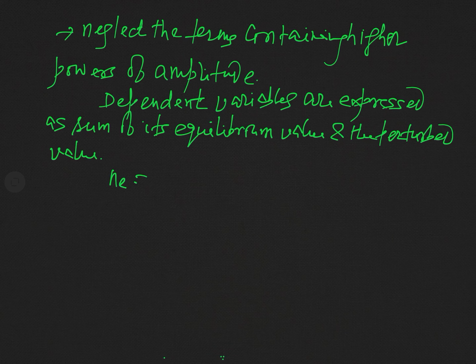In this regard, we can write this quantity Ne as N0 plus N dash. Here 0 represents the equilibrium value, and this prime or dash represents the perturbed value, and Ve is written as V0 plus V dash.